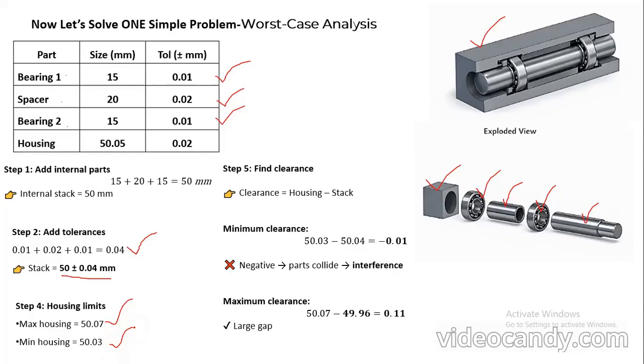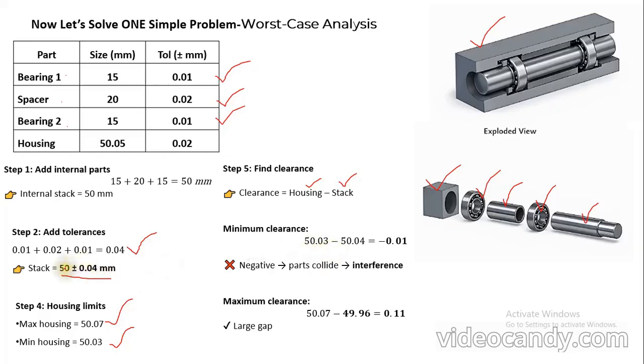Now next we are going to find out the clearance. The equation of the clearance is the subtraction of the internal stack from the housing. First we calculate the minimum clearance of the assembly. In order to calculate that, we subtract the maximum limit of the stack, which is 50.04, from the minimum limit of the housing, which is 50.03.